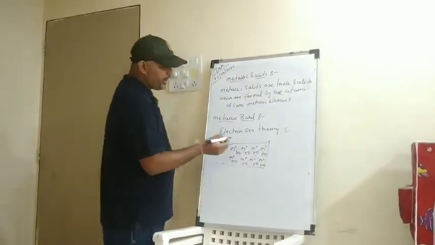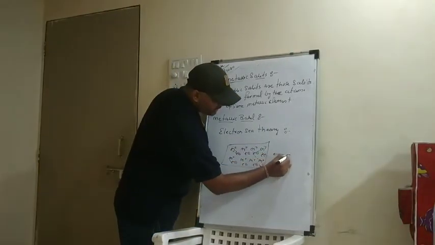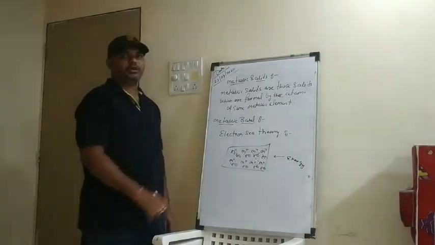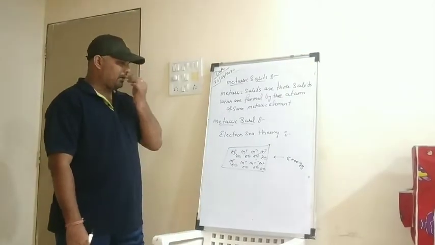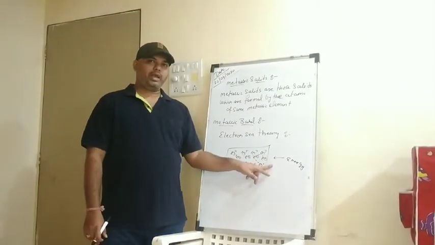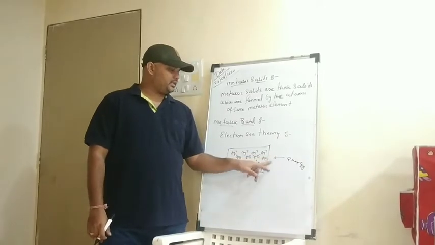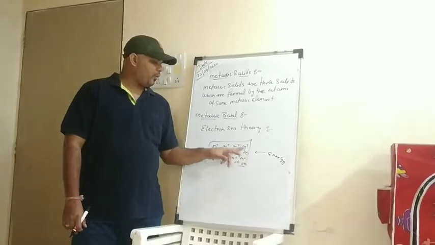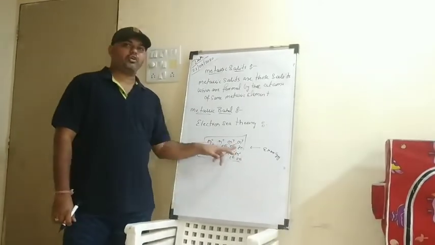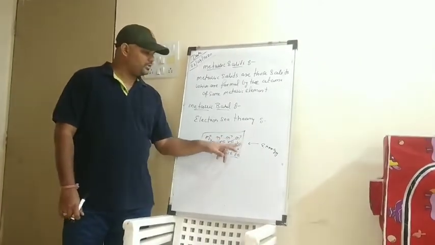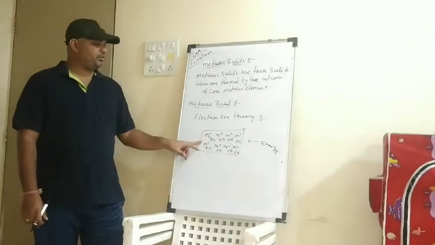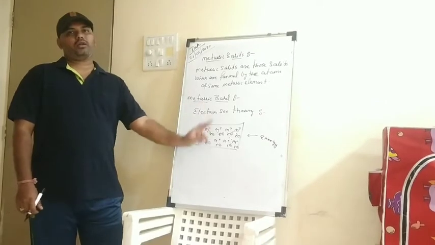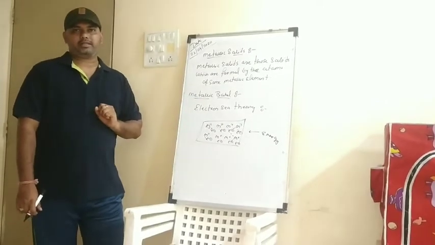Because when we give energy to a particular metal bar, let's say from one end, the electrons present in the metal bar will move from one place to the other in the electron sea. Due to this movement of electrons from one end to the other, we can say that metals are good conductors of heat and electricity.